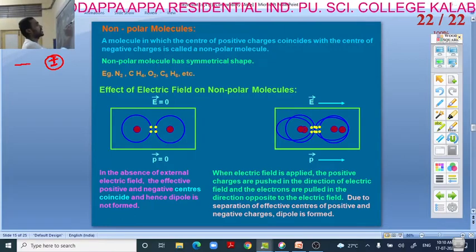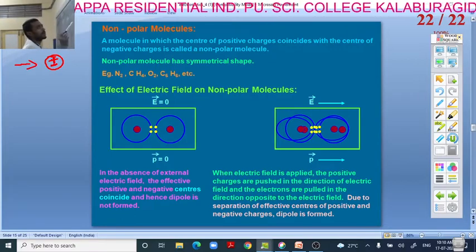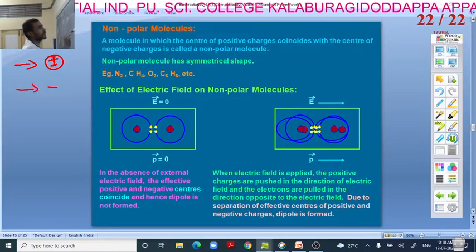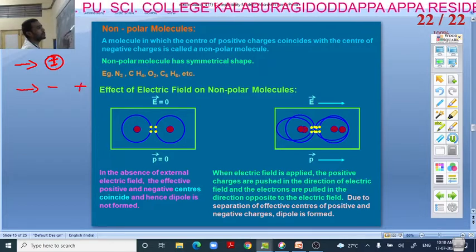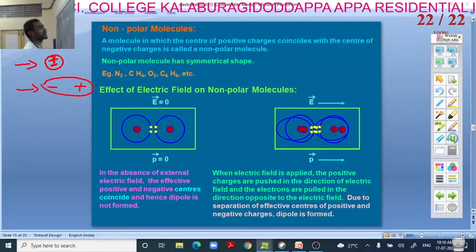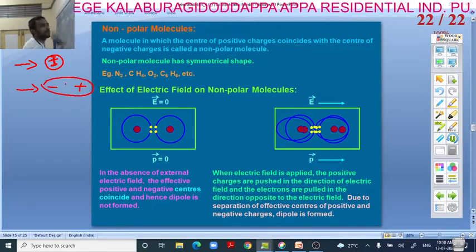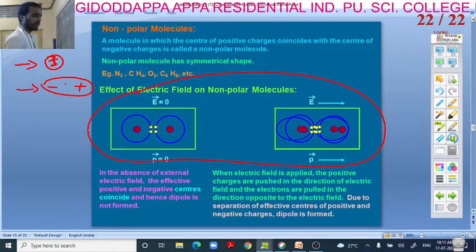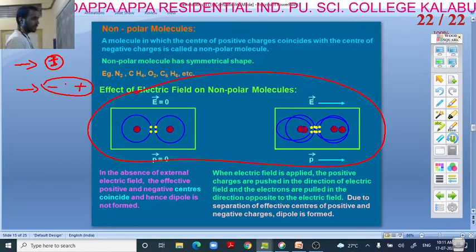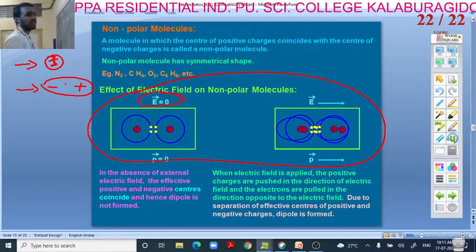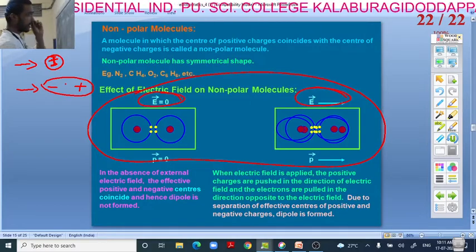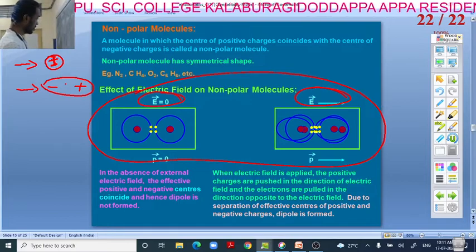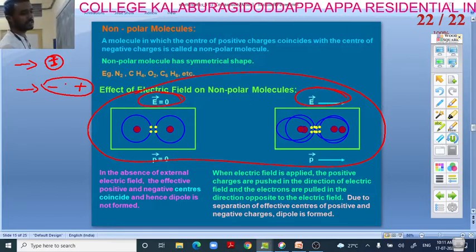So when I send the electric field, what happens? Non-polar becomes polar. The negative moves towards the electric field and the positive moves away from it, so that non-polar becomes polar. This is the figure you have to observe. This is in the absence of electric field, this is in the presence of electric field. How non-polar becomes polar, that you have to try to understand. This is regarding non-polar.